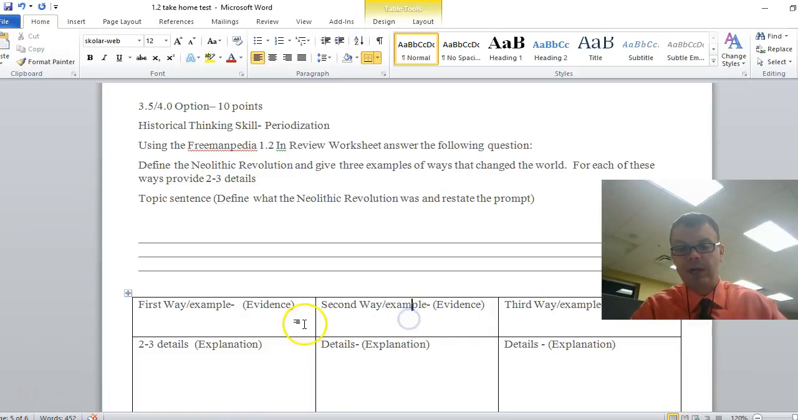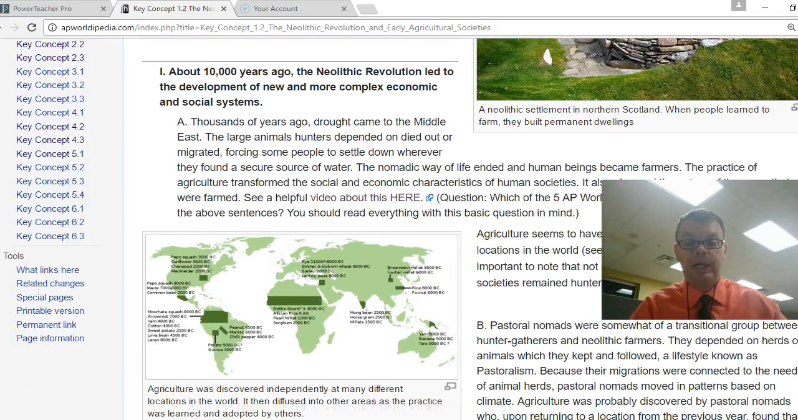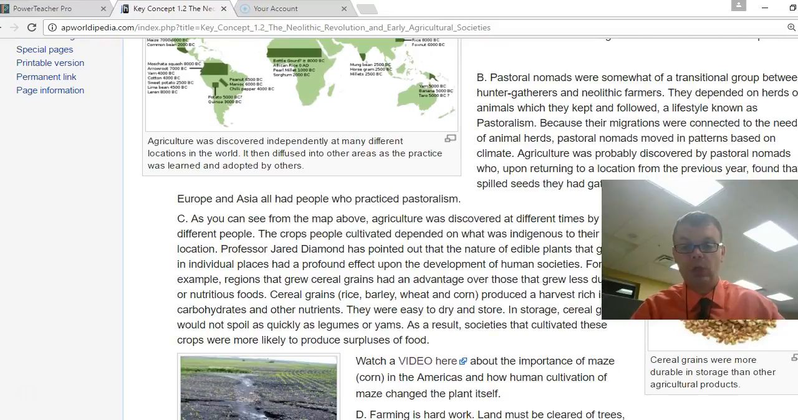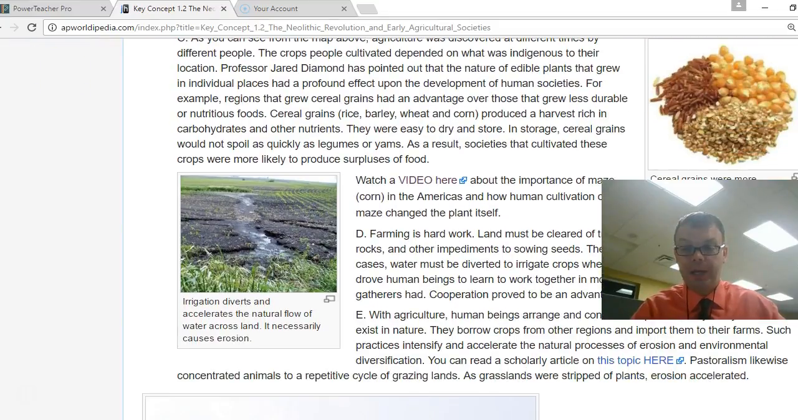So how do I find these 3 ways the Neolithic Revolution changed the world? Let's look at our reading and our notes real quick. You need to look back at our whole reading or go back to your notes, and you need to make up your mind and be able to find this one on your own. That's why it's a 3.5 4.0 option. It's a little bit harder.